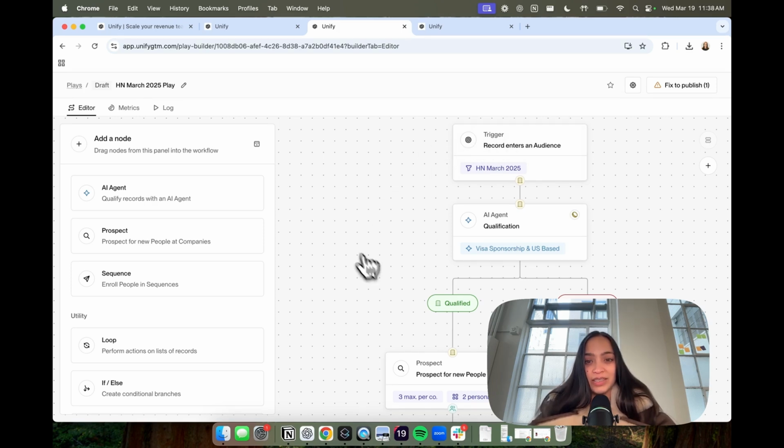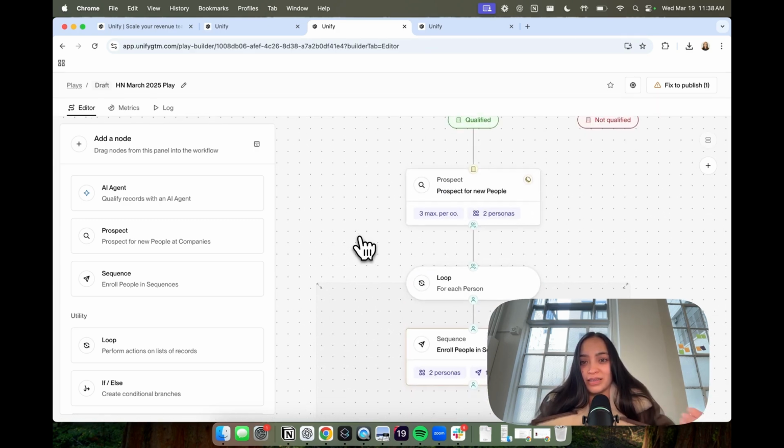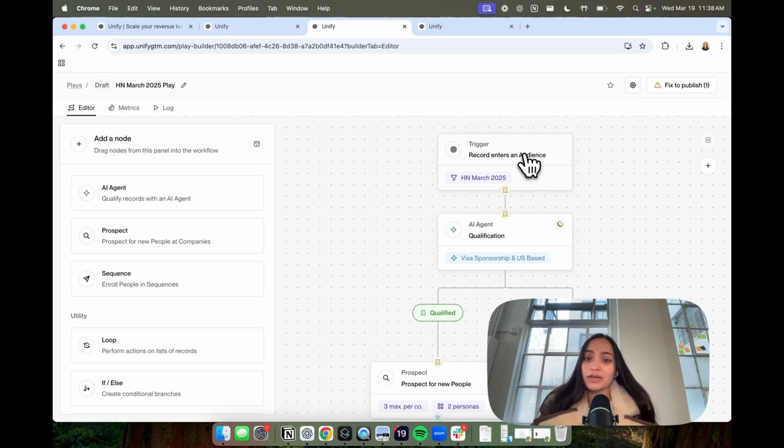A play is essentially a workflow, very similar to n8n, but this gives us nodes or blocks that we can use to run very custom sequencing types of automations. Unsurprisingly, the first node we're going to see is a trigger.